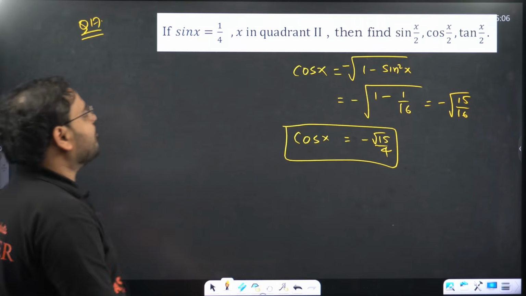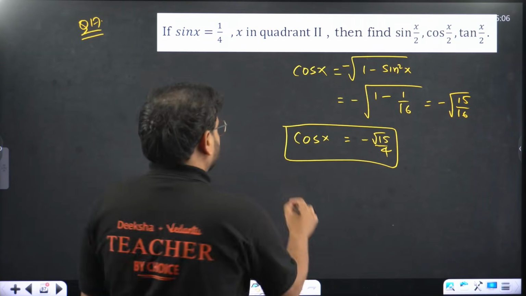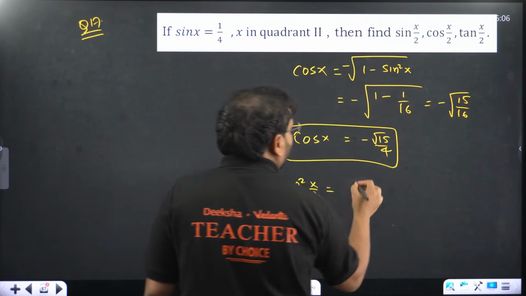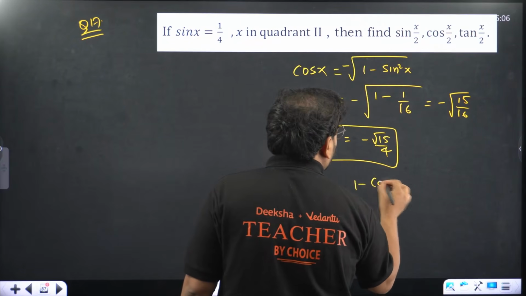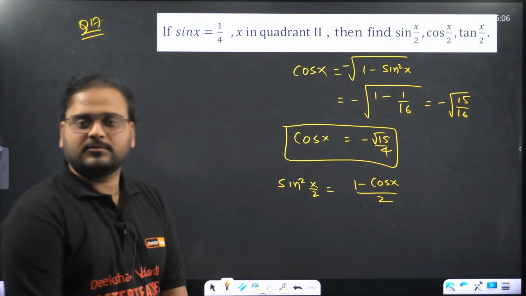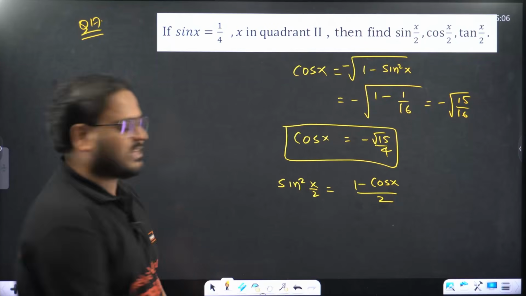Now I want to find what? I want to find the value of sin x by 2. Remember this? Sin square x by 2 is what? 1 minus cos x by 2. Correct? 1 minus cos x by 2 is sin square x by 2.